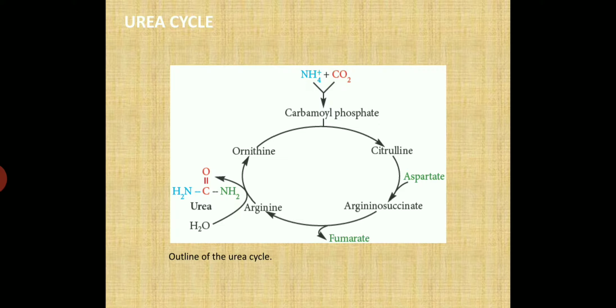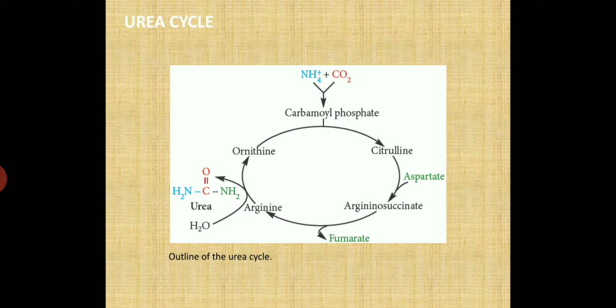Ammonia combines with carbon dioxide in the presence of 2 ATPs, magnesium and N-acetyl glutamate. The 2 ATPs are converted to 2 ADP. When ammonia combines with CO2, it forms carbamyl phosphate. N-acetyl glutamate and magnesium are required in this reaction. Carbamyl phosphate combines with ornithine to form citrulline. Citrulline combines with aspartate, ATP is converted to AMP, and magnesium ions are required in this reaction.